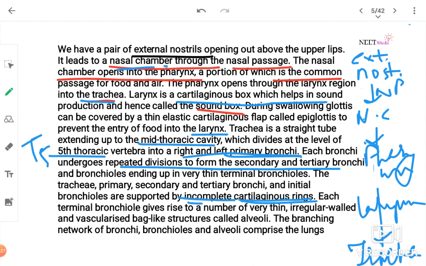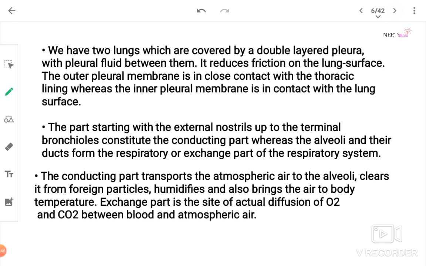Cartilaginous rings are incomplete. Each terminal bronchiole gives rise to a number of thin, irregular walled and vascularized bag-like structures called alveoli. The branching network of bronchi, bronchioles and alveoli comprise the lungs.